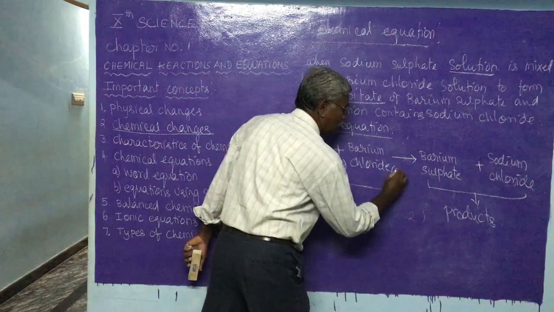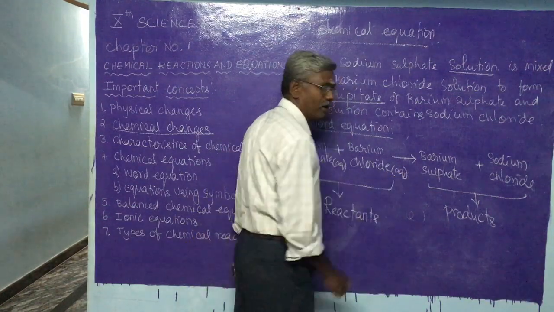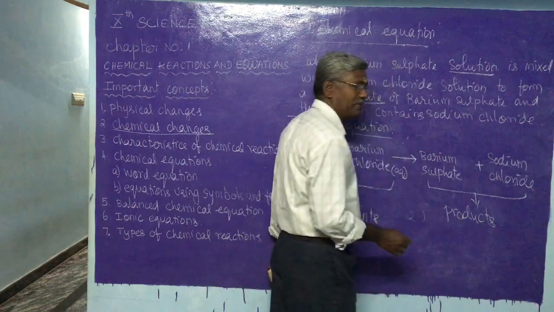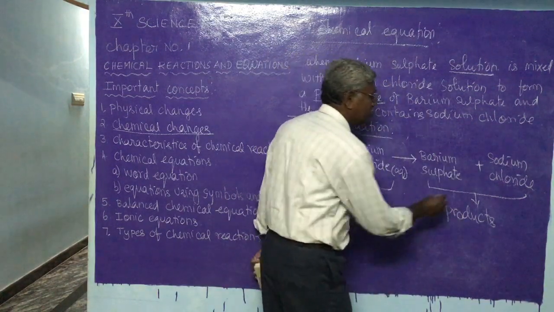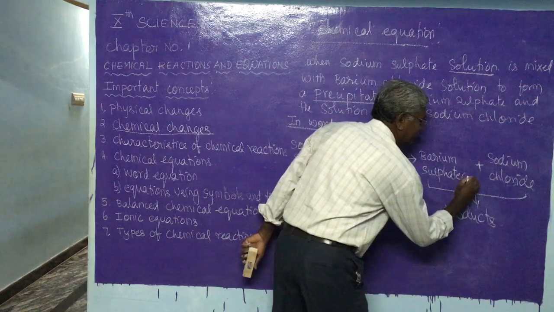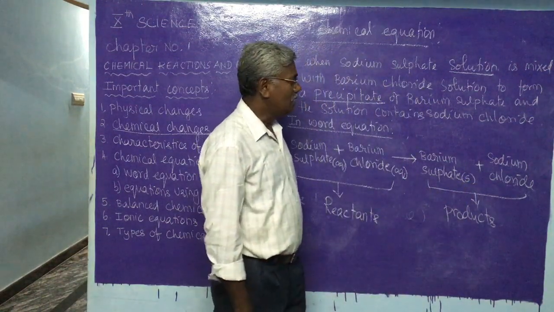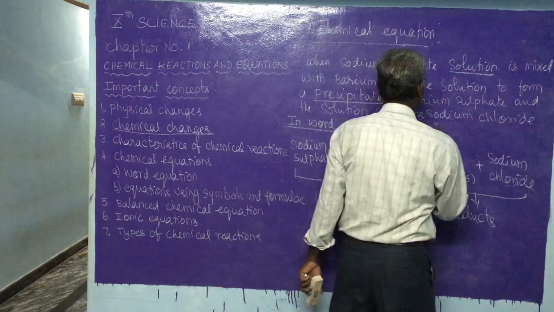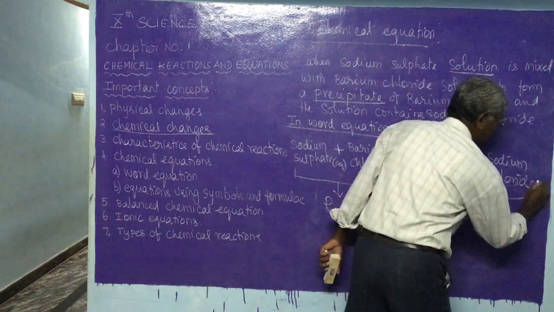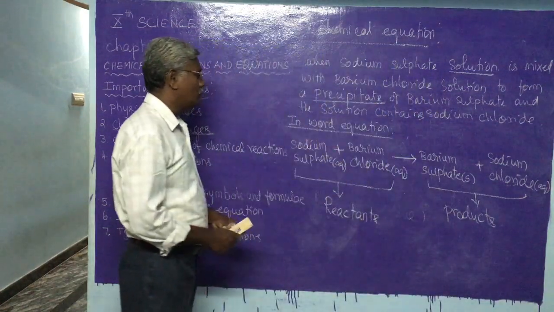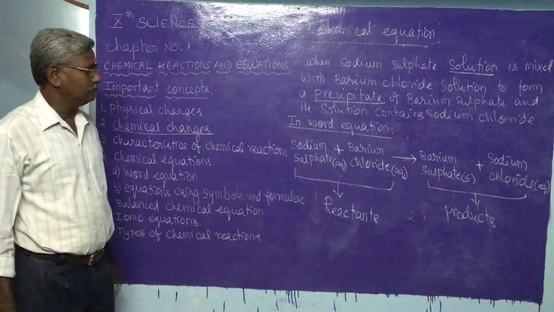This is also aq, solution form. And we are getting the precipitate. Precipitate means deposition of solid. Therefore, here we can say s, which means it is a solid form. And the solution containing sodium chloride is also aqueous. That means more information should be given in the equation while writing.